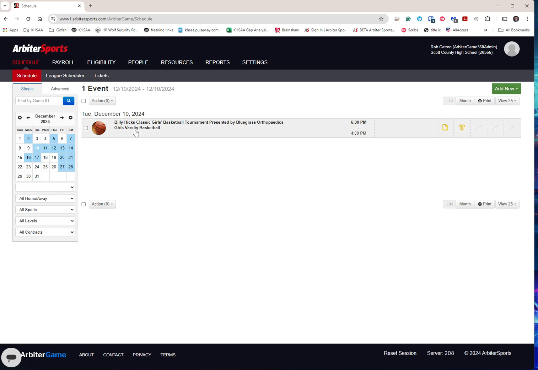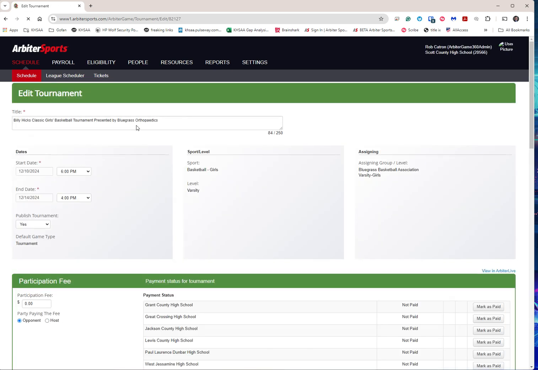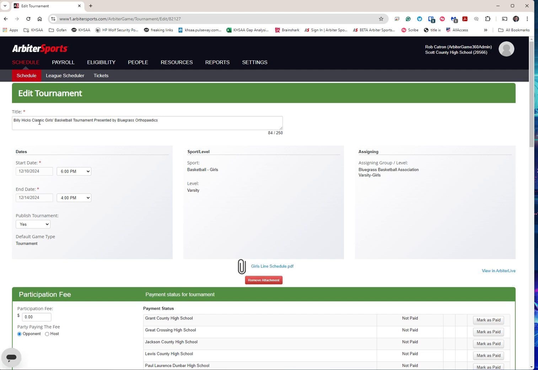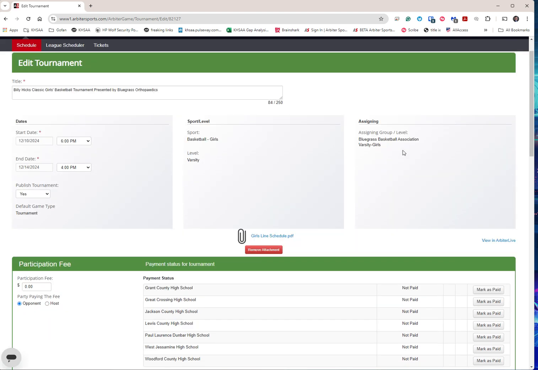So you can see here, I'm going to click on the tournament. I can tell it's a home tournament because it's in bold. I can tell it's a tournament because there's really no information in this little block like where it's at and so forth. So we know that this is a Scott County tournament. I named it the Billy Hicks Classic Girls Basketball Tournament presented by Bluegrass Orthopedics, as you can see there.